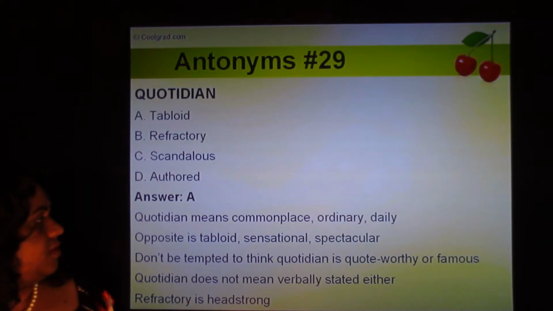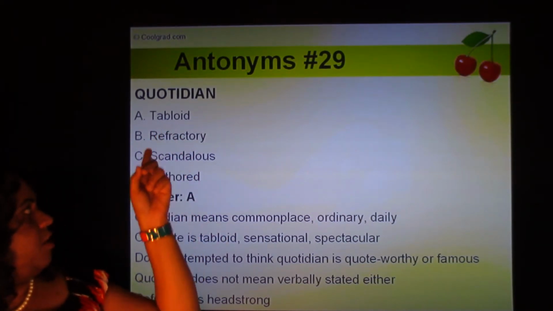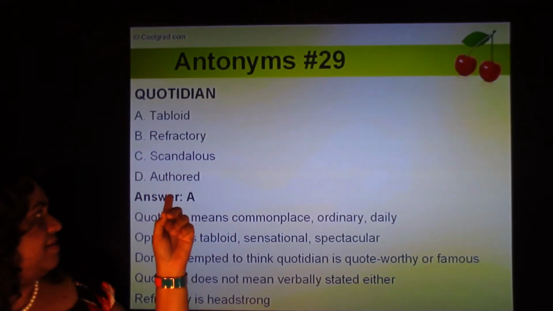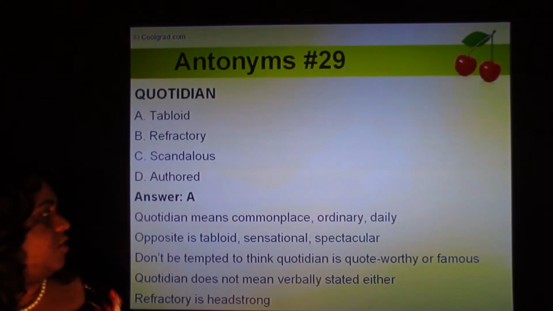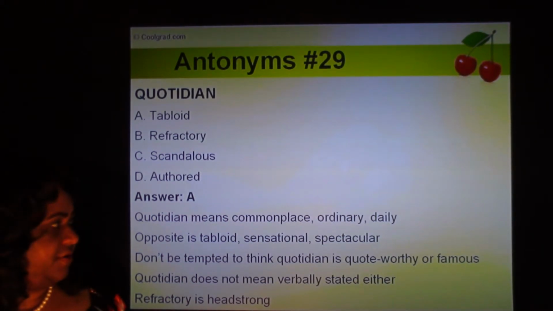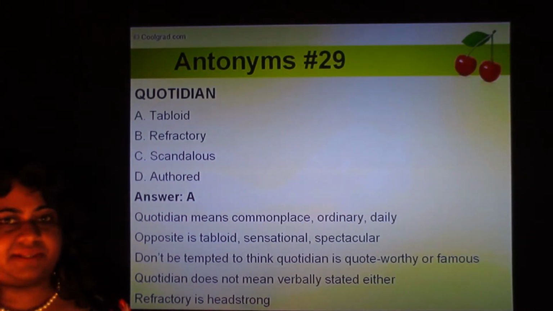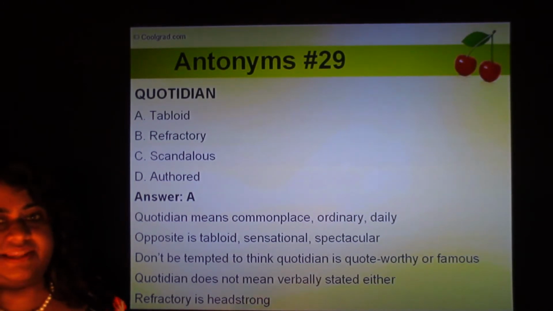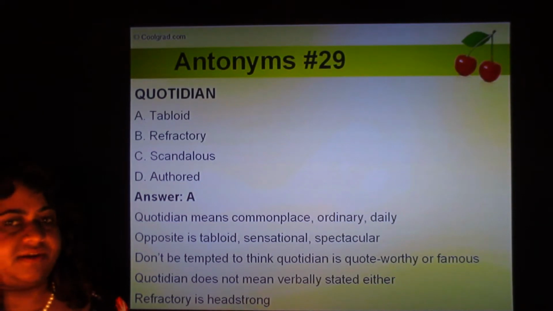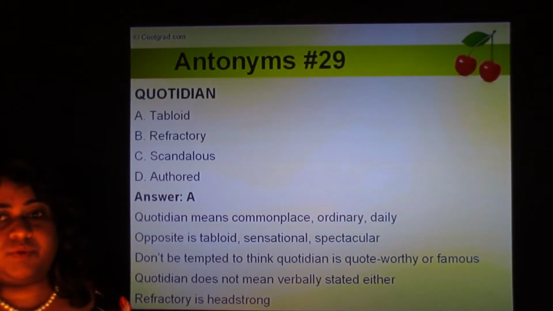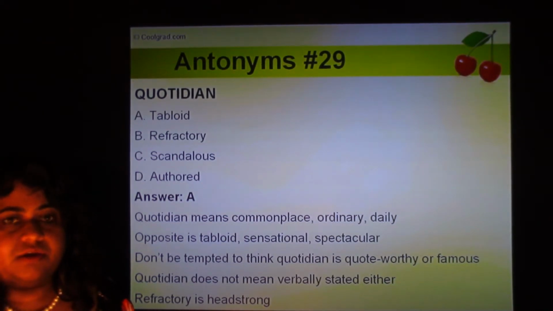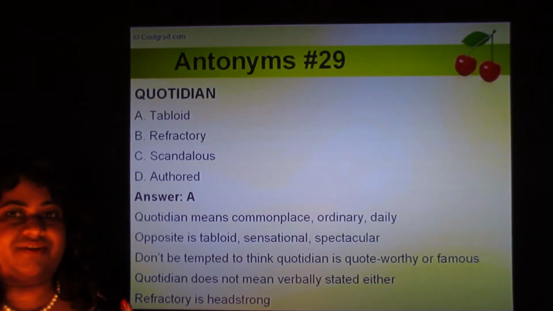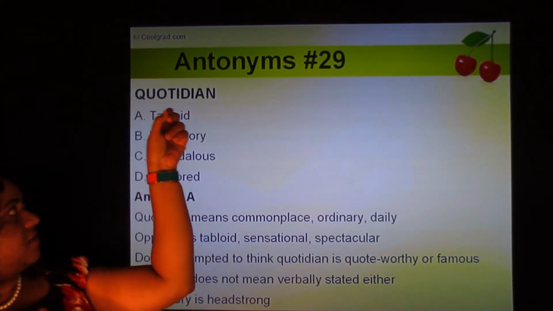Quotidian. Four options are tabloid, refractory, scandalous, and authored. Quotidian means commonplace, ordinary, something that happens daily. It's almost like cliche, a commonplace thing. If you have never heard of the word quotidian before, you might think it's something quote-worthy, because it has quote in the beginning.